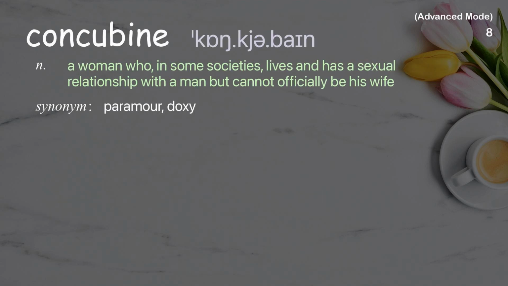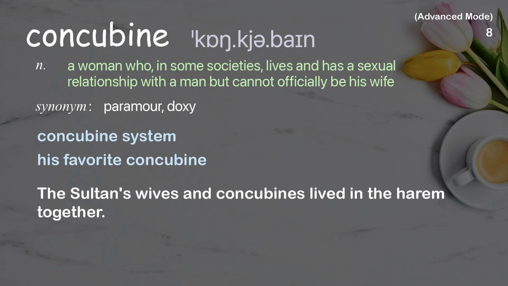Concubine. A woman who, in some societies, lives and has a sexual relationship with a man but cannot officially be his wife. Examples: concubine system, his favorite concubine. The Sultan's wives and concubines lived in the harem together.